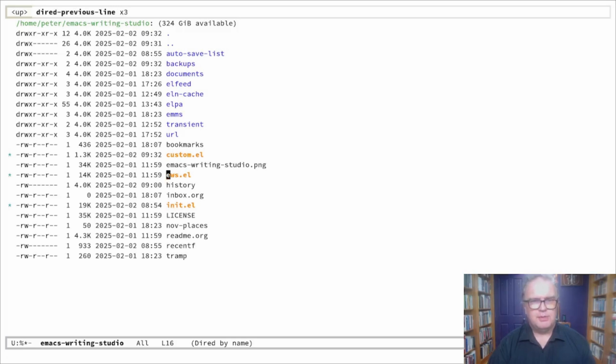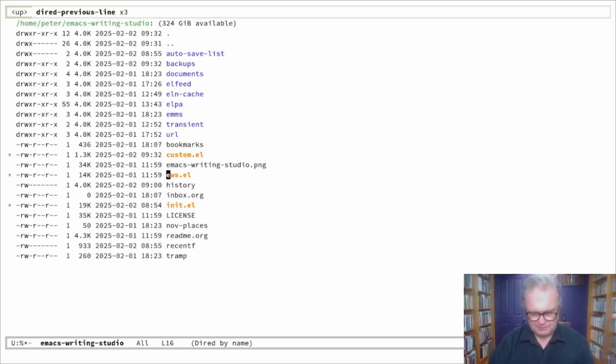There's also ews.el, and that is a file with some custom functions that I've written to make life a little bit easier. Now maybe in future that will be a package as well, so then that will be installed differently. So these 2 files, init.el and custom.el, you need to download from the GitHub repository. The link is in the description below, as they say on YouTube.